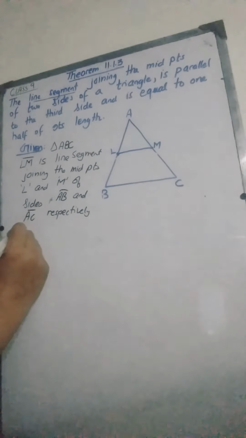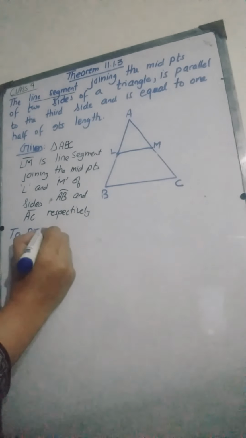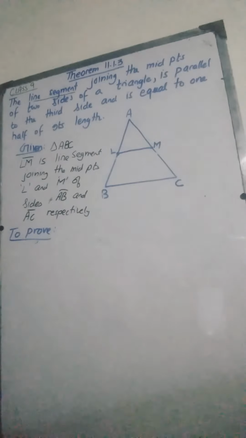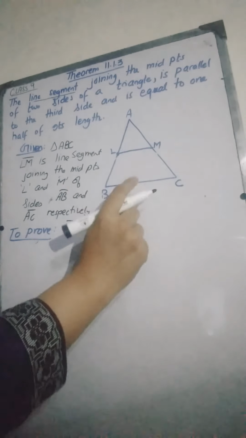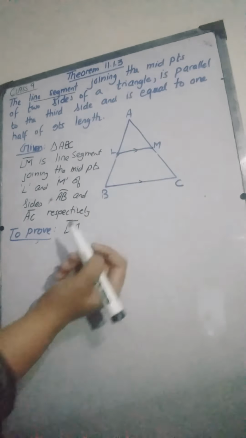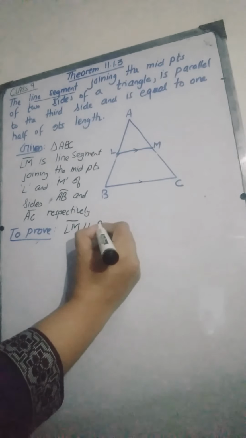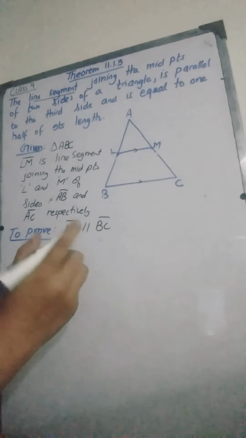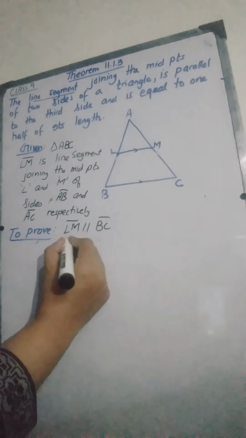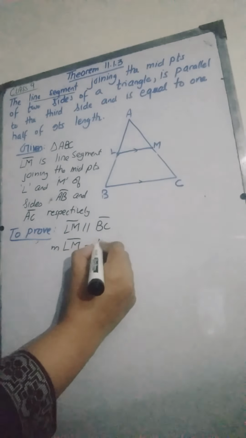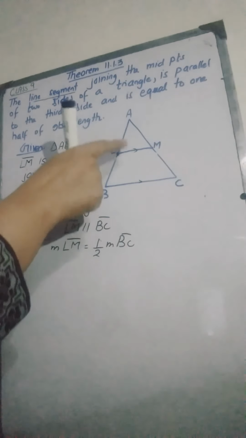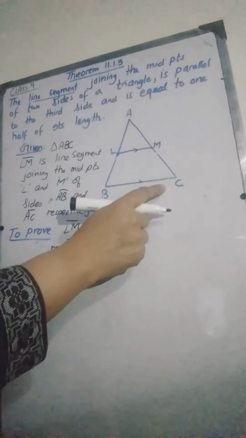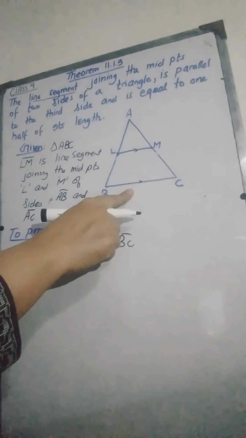Now the next thing is the statement that we need to prove. We need to prove that the line segment LM is parallel to BC, the third side of the triangle, and the measurement of LM is equal to half of the measurement of BC. We need to prove the relation between these two, that LM is parallel to BC and the length of LM is half of the length of BC.